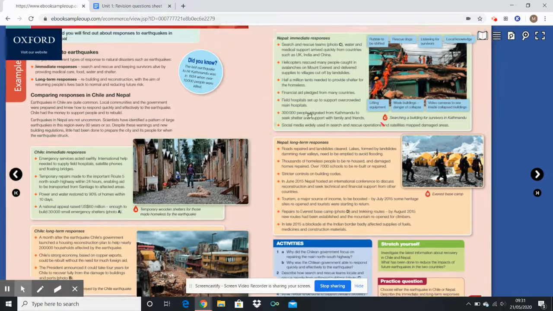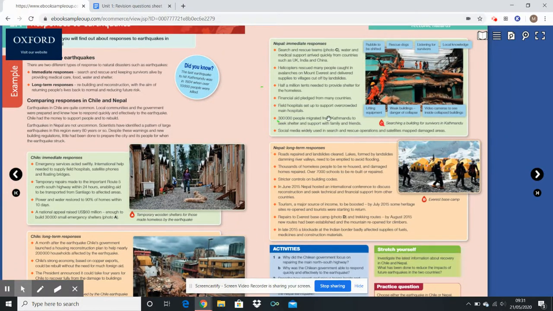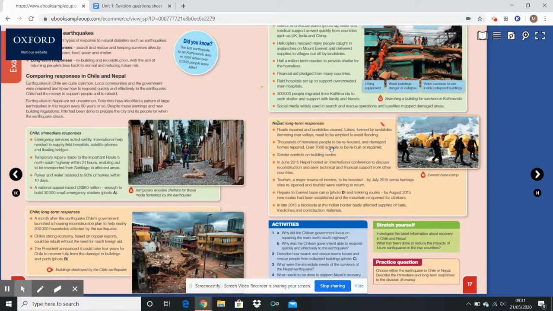That was in Chile. For this one, 300,000 people migrated from Kathmandu, the capital city, to seek shelter, with helicopters, rescue operations, and 500,000 tents. That's very immediate. And then we've got over 7,000 schools to be rebuilt or repaired, and a lot of heritage sites and tourism to be brought back, more long term for Nepal. Okay, so again, pause this on this page and get some key notes about the responses made in each that you can compare.